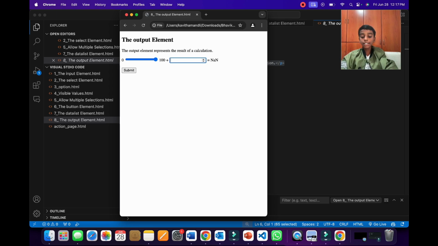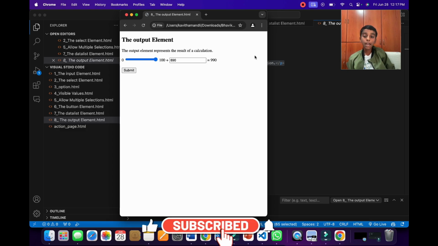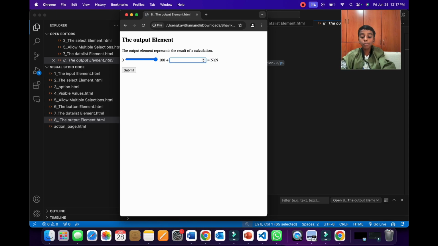Here you could write whichever number you want. Like suppose I write 890. 890 plus, suppose you don't know a lot of math, so you add some random number like 100, so it will come to 990, which is a good calculator. Suppose you have a big number like this, and here you have some random number, suppose make it at least half, like 50. Here we have a big number, and here we have the calculation which was shown here. If we give 50 in the middle, then it becomes like this.